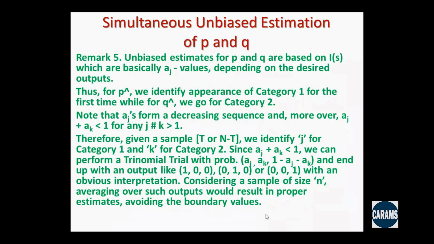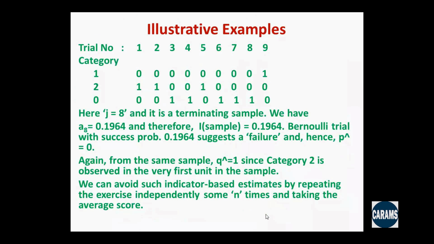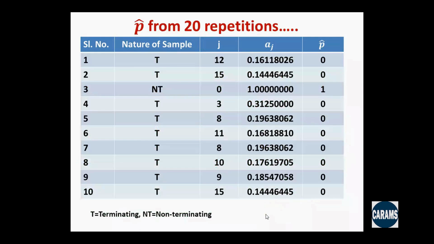Let me now talk about simultaneous unbiased estimation of P and Q. As I said before, in this particular illustrative example, once I have P hat equal to 0, that comes out of the Bernoulli trial consideration. But in this example, Q hat equal to 1, because the very first trial resulted in the category number 2. That's why Q hat equal to 1.